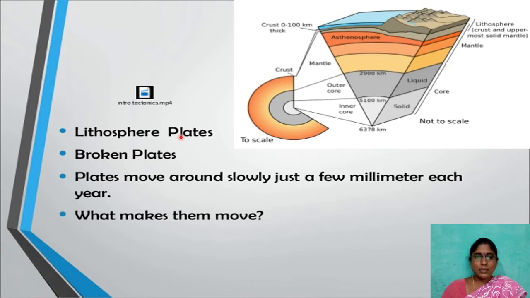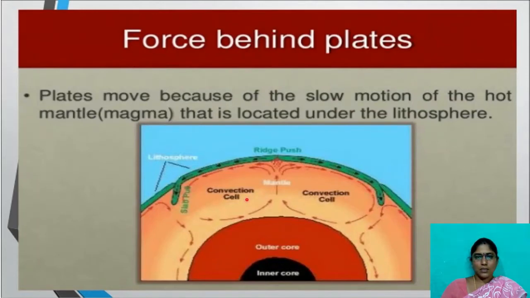What is the main reason behind this movement? Now I am going to discuss with you. What makes them move? What are tectonic plates first of all? How are these plates moving inside the earth? How does it cause different physical features? These are the plates, and this is what we call a convection cell, with inner core and outer core. This is the lithosphere, what we are observing with our eyes, the top layer of the soil.